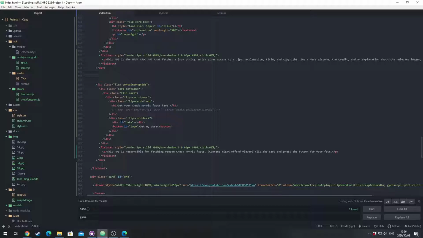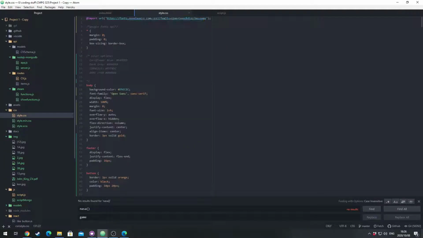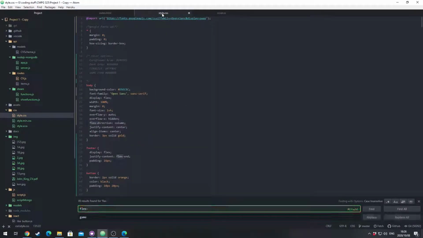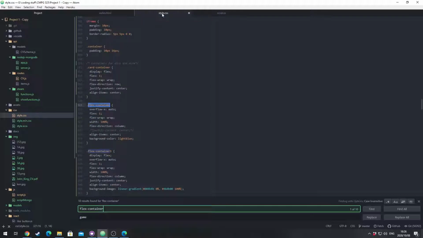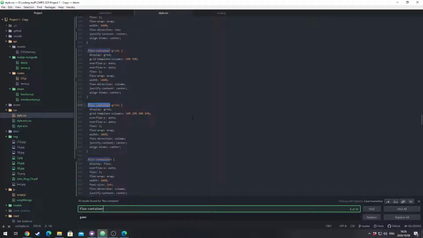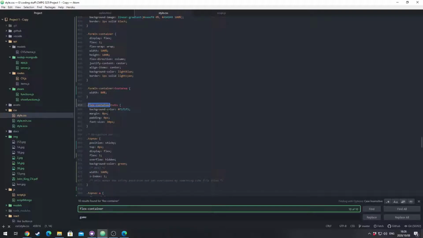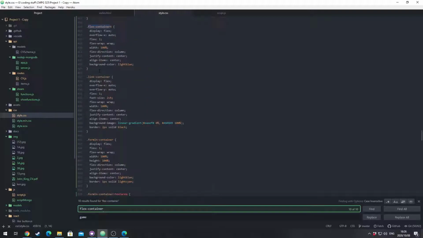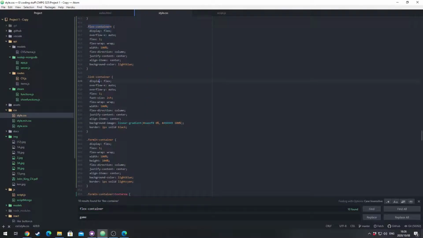The hardest thing about this was to do with the styles. Now the styles for the flexes took almost the longest, but it was fun, as styling should be. So I have about 6 containers. Yes, there we go. 6 normal flex containers, and then I have 2 others. So this one is for input. We'll get to that one later.